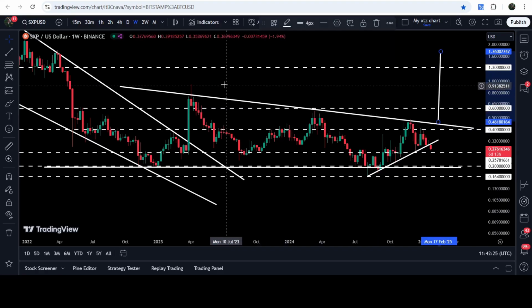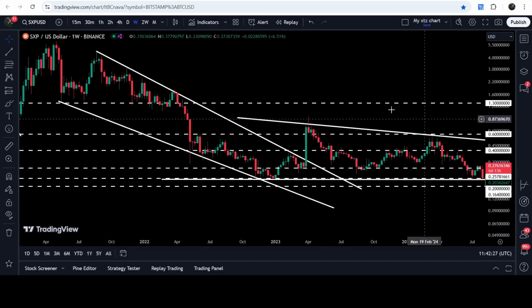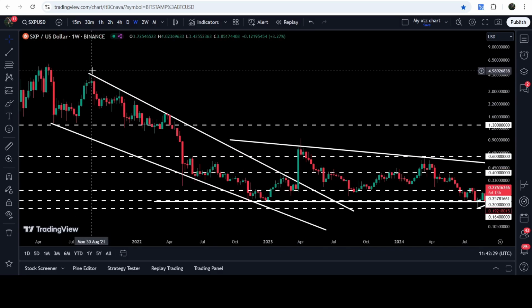Now, if we take a look at the long-term target for the breakout from this big and long-term falling wedge pattern, that target can be here at the top of the wedge. That will be somewhere between $4.80 to $5. This was the update so far.